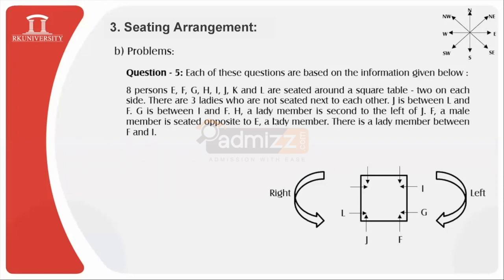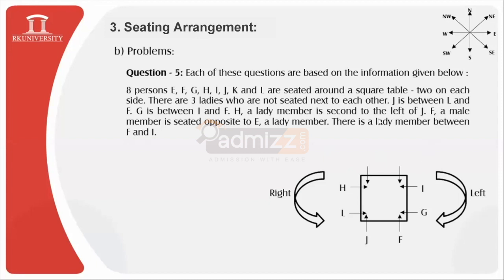In a similar way, H is a lady member who is second to the left of J. So left of J follows this particular side, and we can find that H is a lady member who is second to the left of J. So somewhere over here, the location of H will be there. That is represented by the slide animation, and you can find H over here.